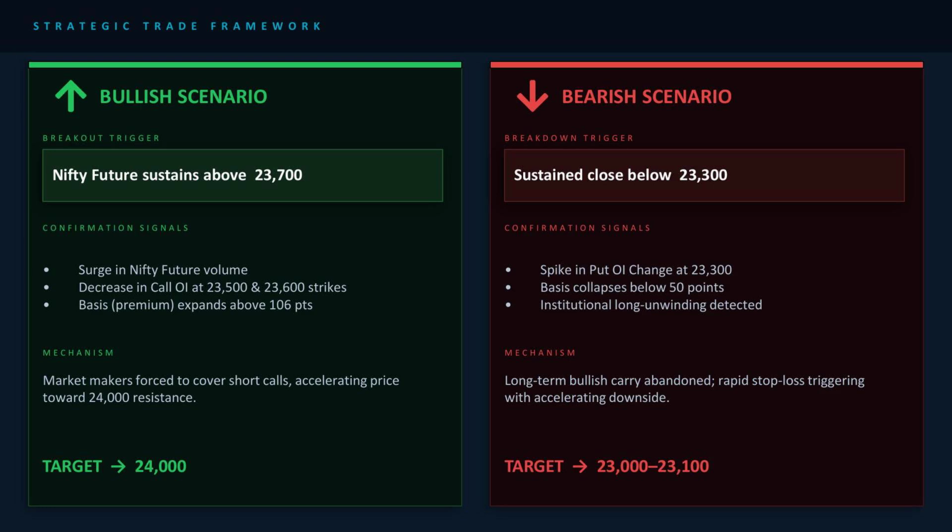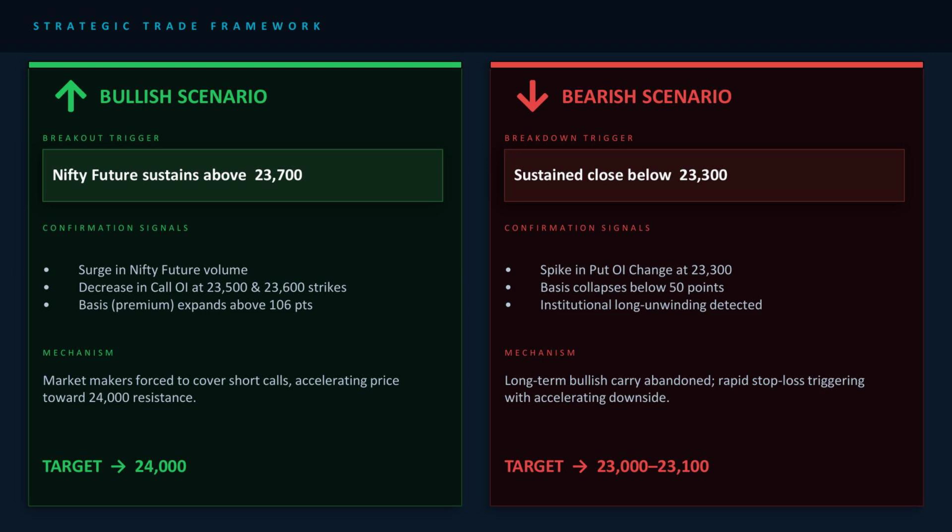This slide tells you exactly what to do and watch for, depending on which direction the market moves. Think of it as your decision tree. Bullish scenario: what signals a market rally? Trigger: Nifty future sustains above 23,700. Not just a brief spike, it must close and hold there.